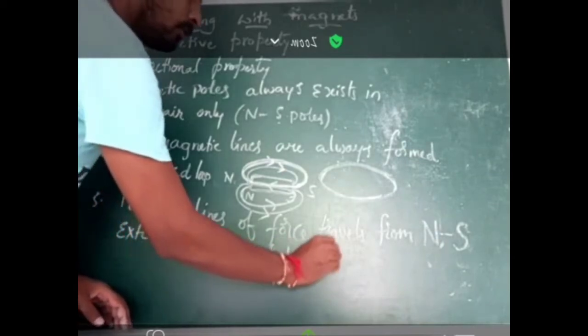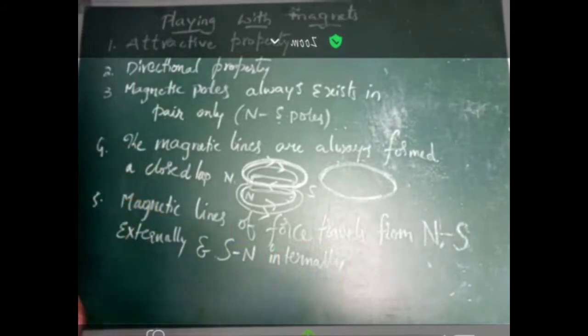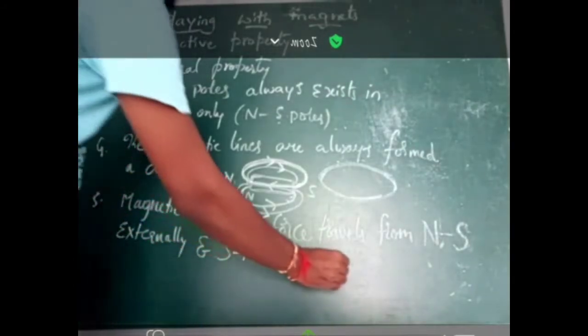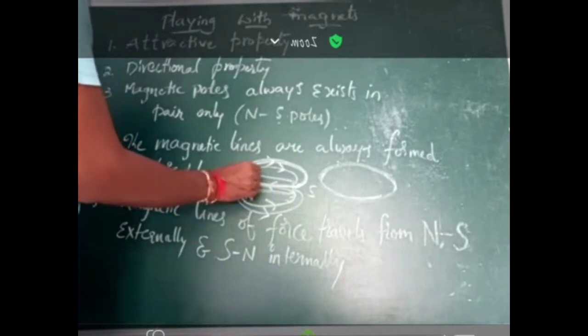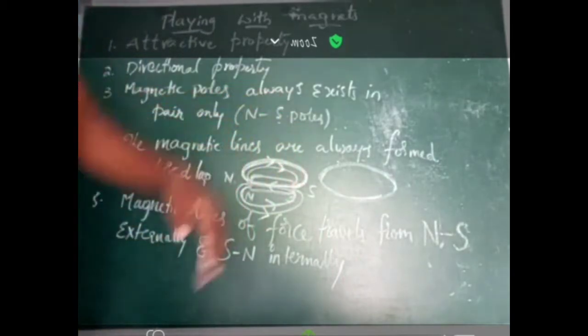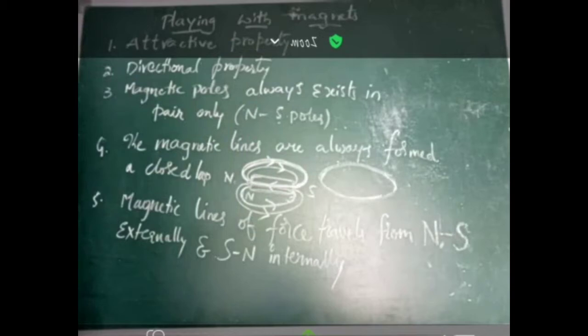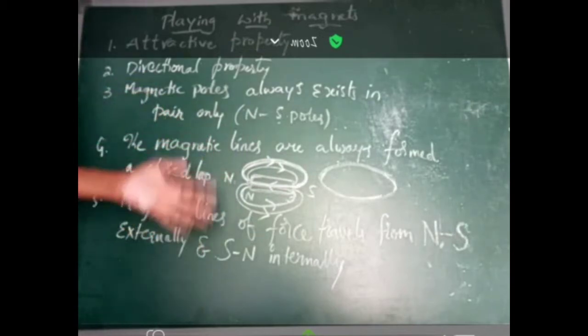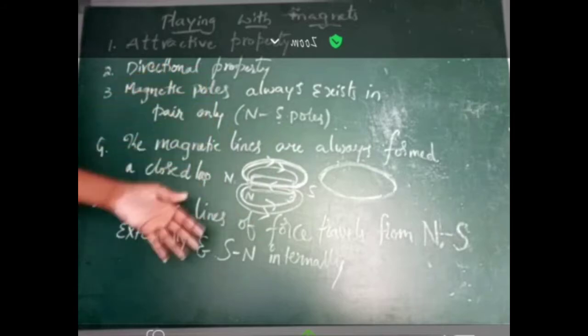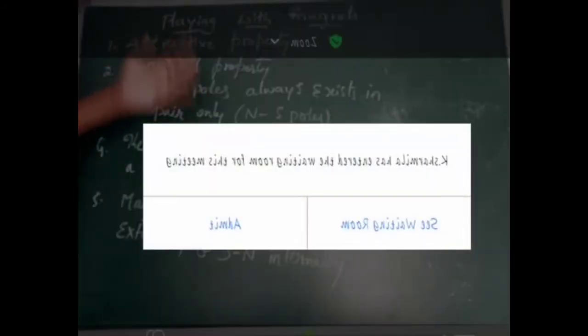So inside the magnet, the lines come from south to north, but outside the magnet, north to south. Actually these come under the properties of lines of force, but I am saying them including the properties of a magnet. Okay.